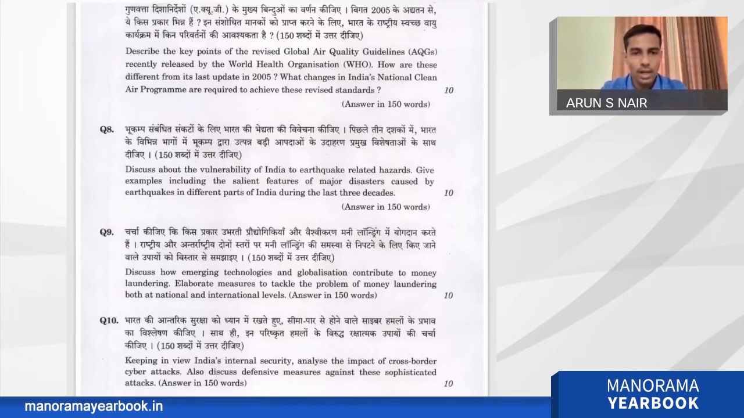Now we can go to question number 8. Discuss the vulnerability of India to earthquake-related hazards. Give examples including the salient features of major disasters caused by earthquakes in different parts of India during the last 3 decades. This is again a very direct question coming from the disaster management section. And those who read disaster management topics in NCERT can answer this question very easily. There is no need of further reference. NCERT beautifully explains India's earthquake vulnerability, earthquake-related hazards, and also the salient features of it.